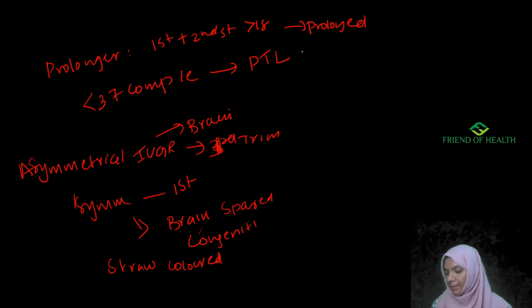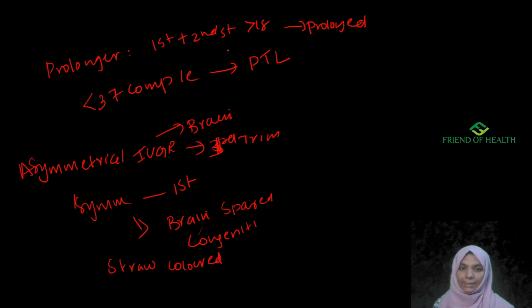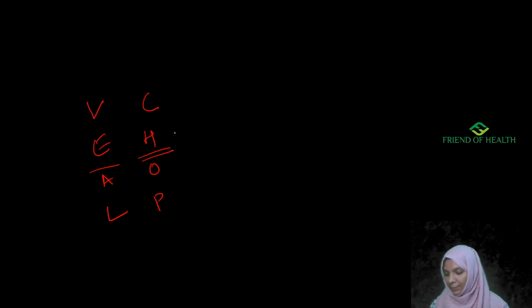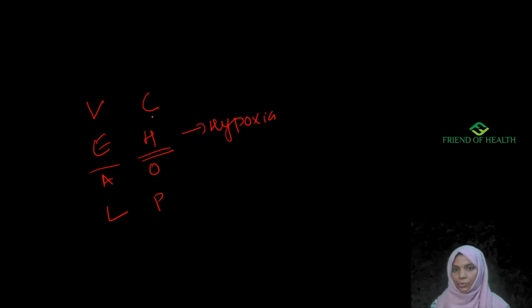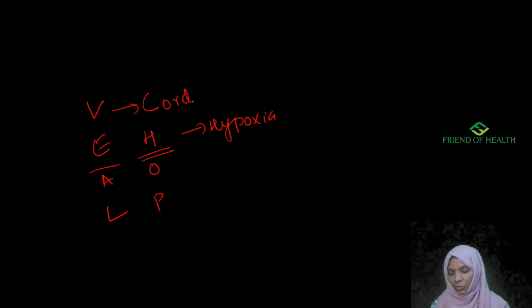Now, early deceleration on fetal heart monitoring indicates head compression. I'll tell you one mnemonic to remember this: VEAL CHOP. So we were discussing early deceleration: fetal head compression or hypoxia. Variable deceleration is for cord compression, any issues with the umbilical cord.